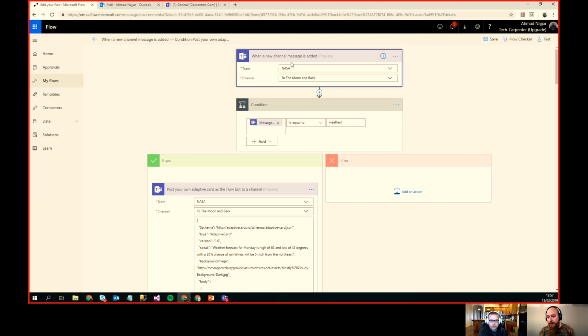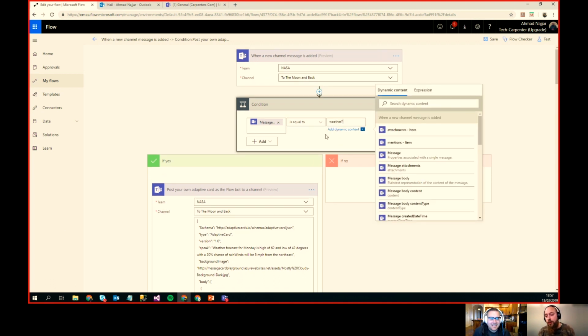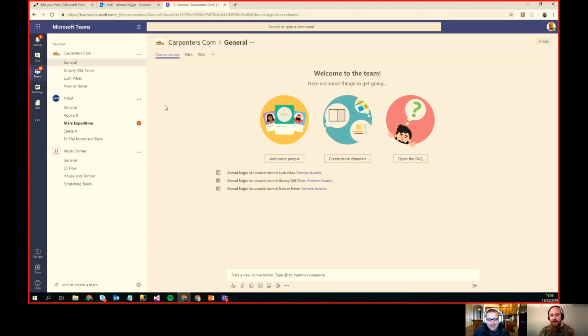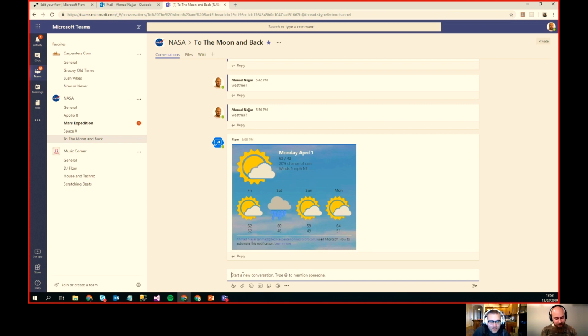So here, when a new channel message is added on the NASA team, for the channel To the Moon and Back, because we need to know the weather, we check the content of the message. If it's equal to weather, you should post that adaptive card giving you information about the weather. So I go here. The weather on the moon? No, the weather on Earth, because when you want to shoot a rocket, you need to know the weather. Of course. Okay, perfect. You're right. Good.